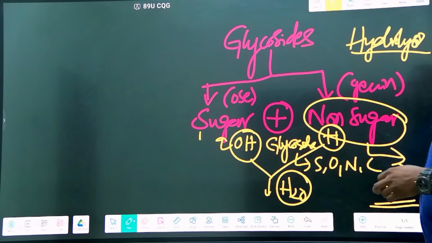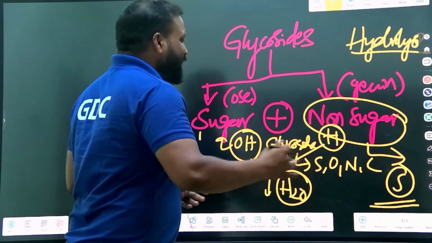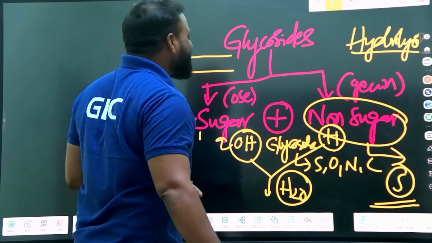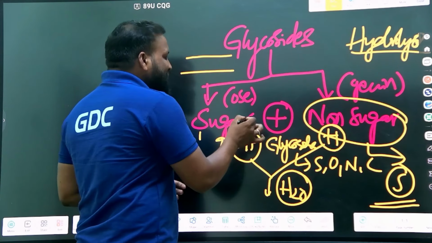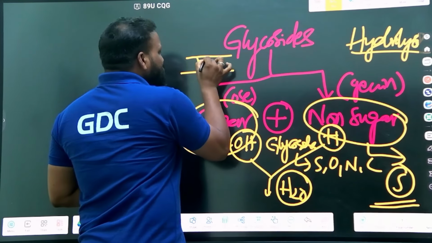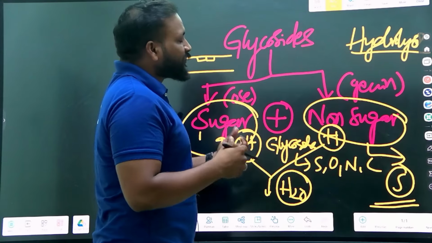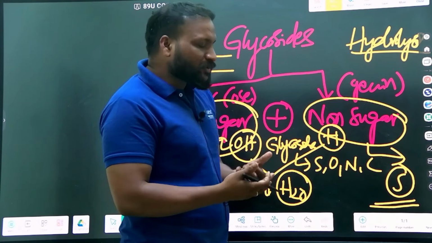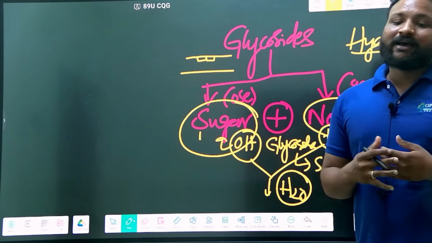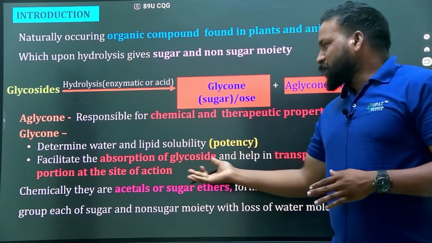Let me go to the slides. This happens when the glycosides enter into the systemic circulation. They need to be dissociated into the sugar and non-sugar moiety. Only then does the non-sugar moiety go and stick to the walls of the particular target site. That's the reason they should be hydrolyzed, so that they can be dissociated into the sugar moiety and non-sugar moiety.